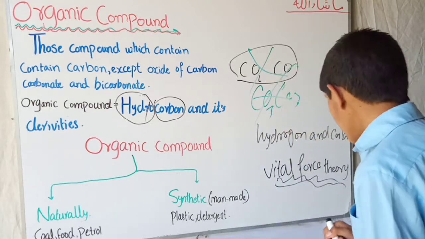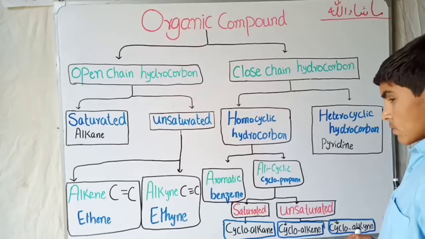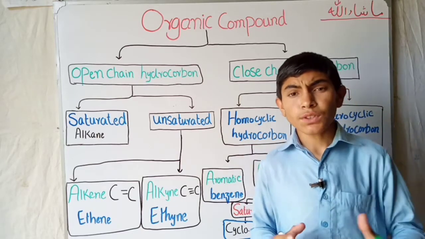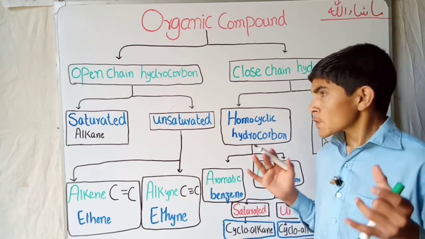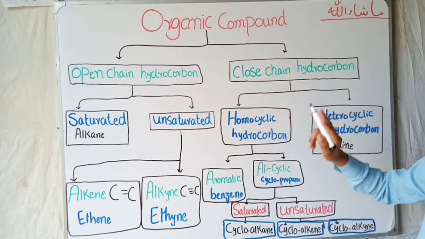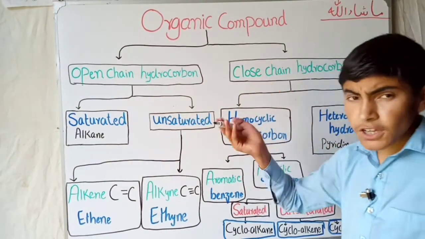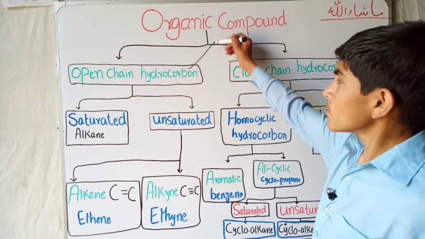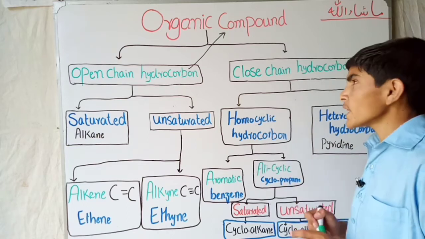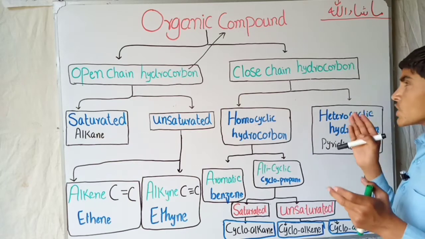Next we'll talk about the types and division of organic compounds, how they are divided. On the basis of their structure, organic compounds can be divided into two types. I said before that hydrocarbon is another name for organic compounds. So organic compounds are divided into open chain hydrocarbons and closed chain hydrocarbons.